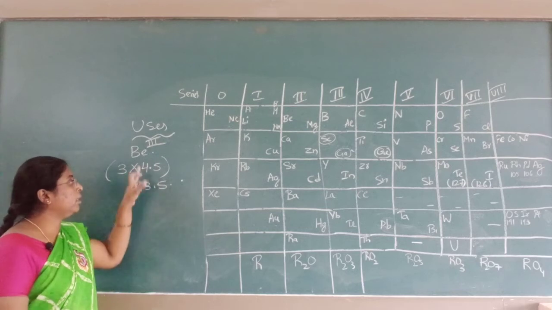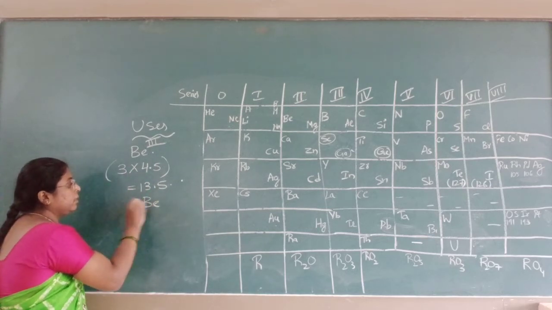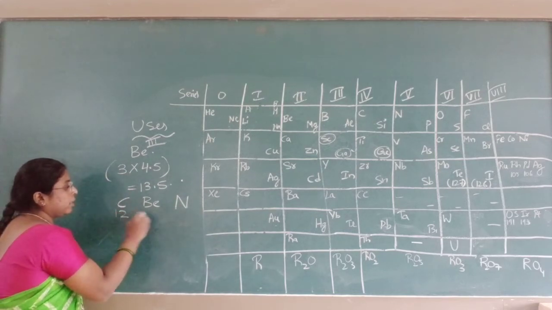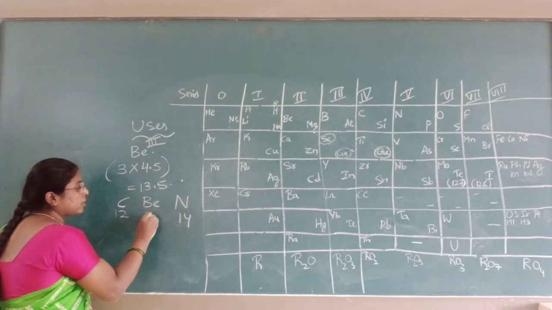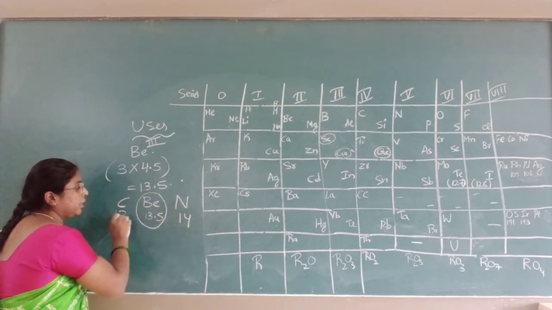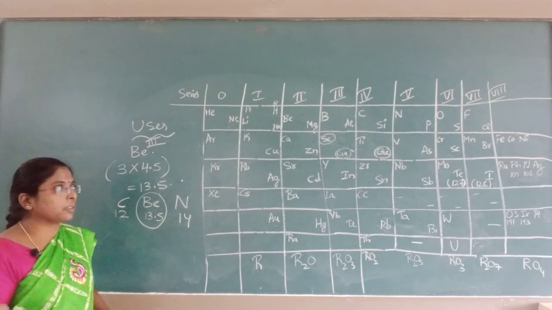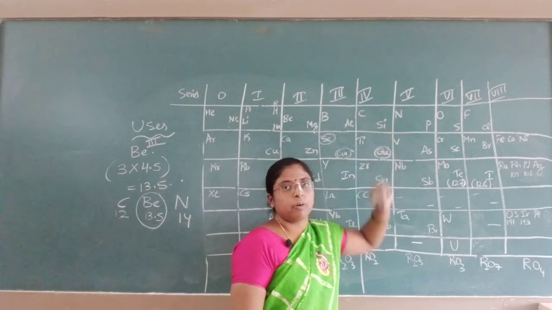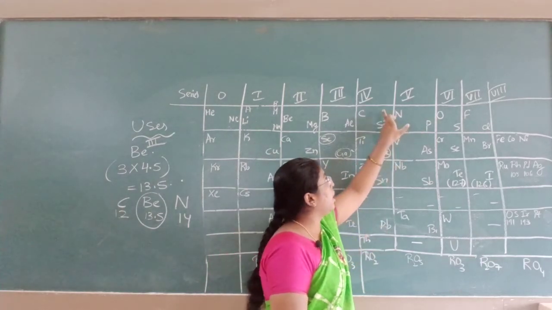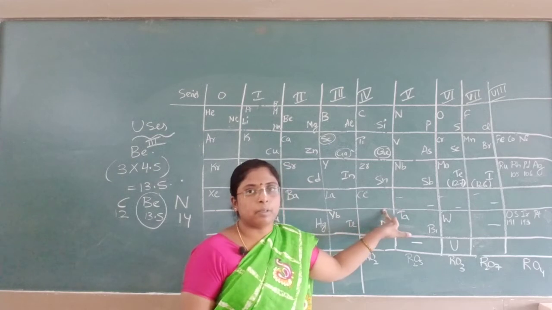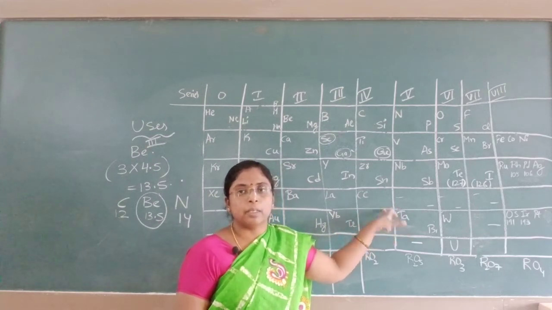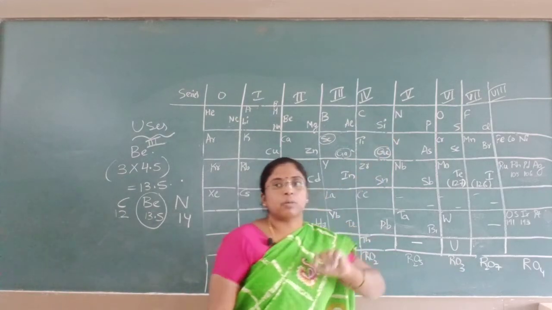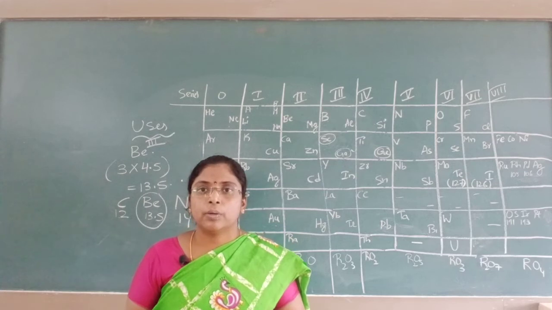They thought that beryllium should be placed between carbon and nitrogen, because carbon's atomic weight was 12 and nitrogen's was 14, and beryllium was 13.5. Where should it be placed? Between carbon and nitrogen. If we place beryllium between carbon and nitrogen, what happens? Beryllium and the elements below it had no similarity in properties. Beryllium had totally different properties, because of the wrong assumption that beryllium's valency was 3.